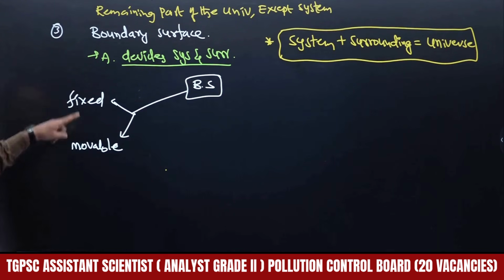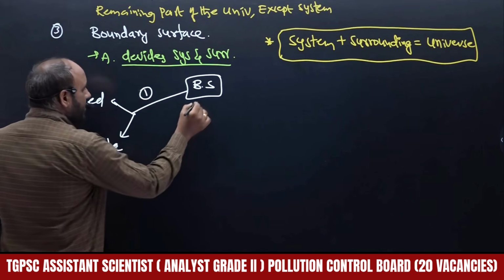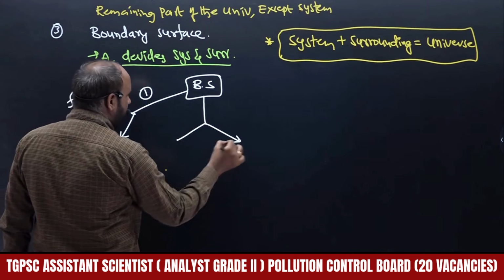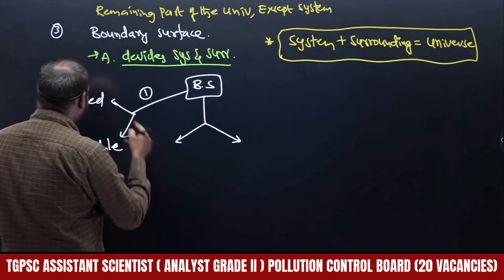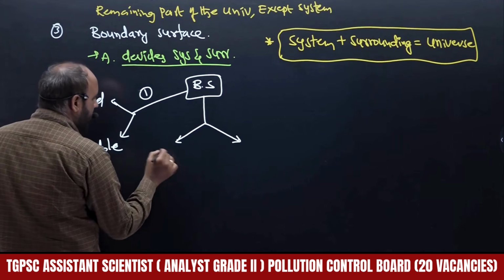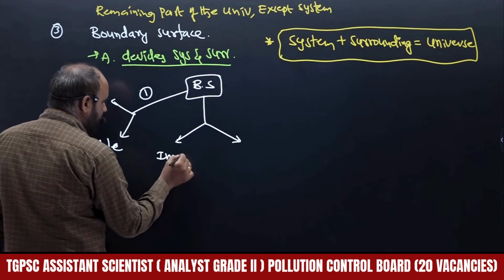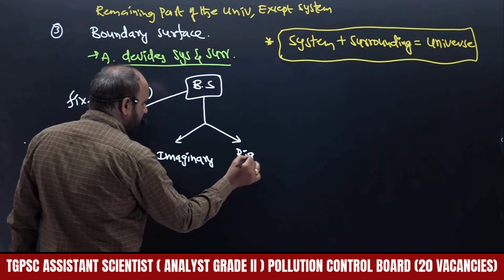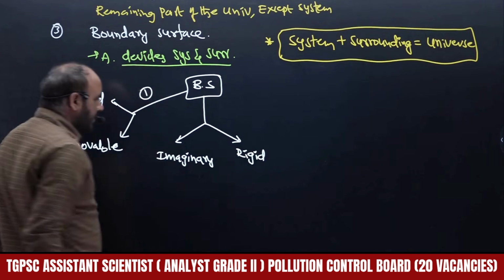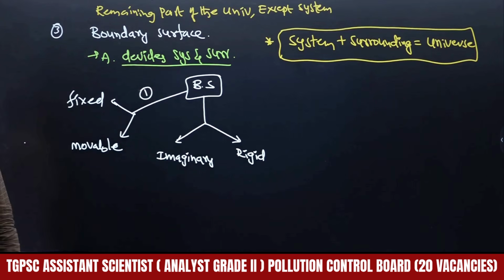So the boundary surface may move or it may be fixed, right? This is one kind of boundary surface. The other kind of boundary surface will be imaginary or rigid. It is an imaginary boundary surface or rigid.